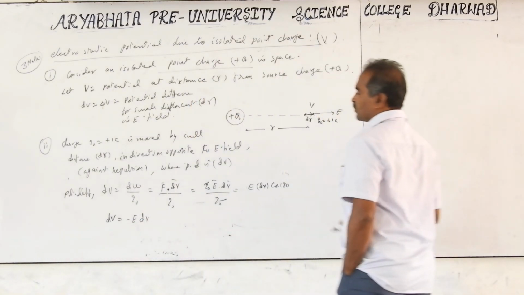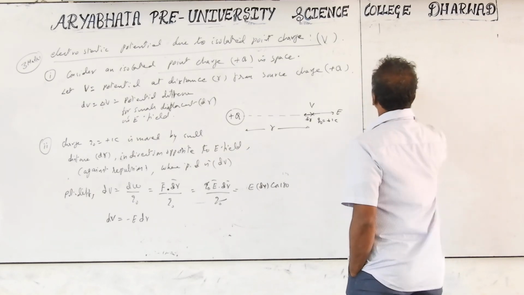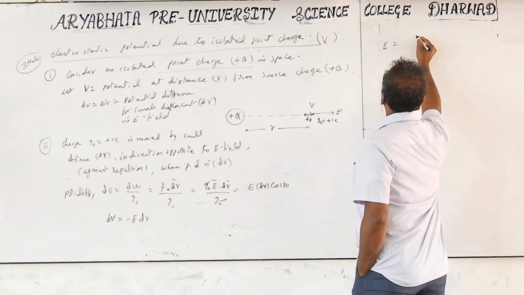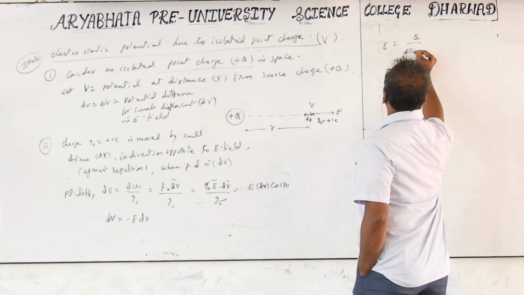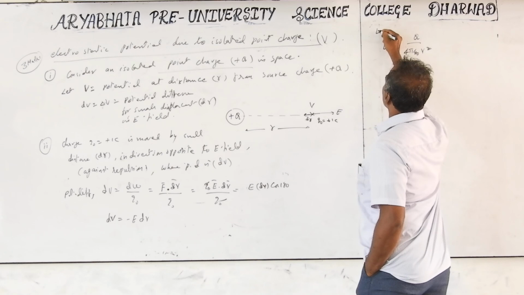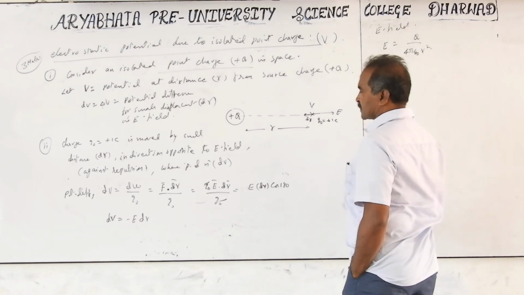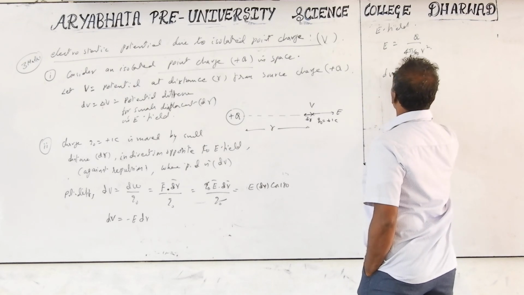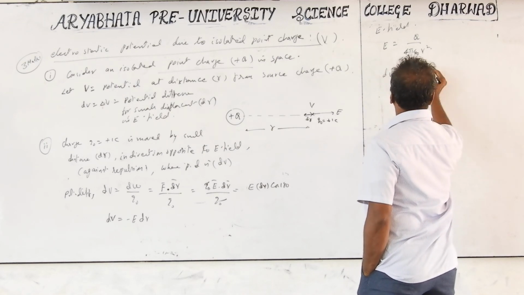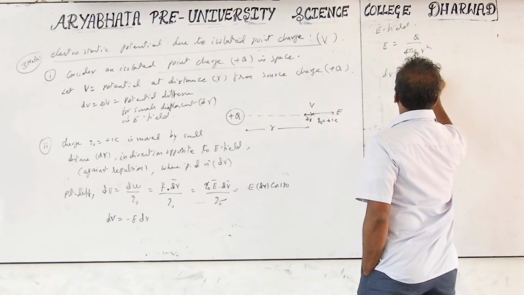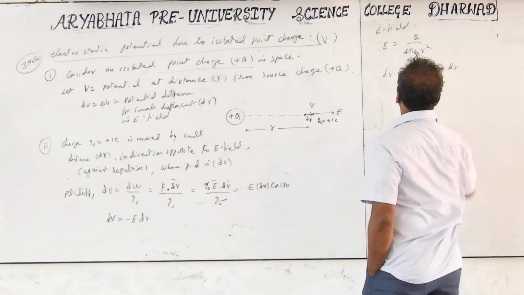But we take the integration, since the potential is what we want. What is E at this place? E is equal to the source charge Q by 4 pi epsilon into distance squared, r squared. The distance is r. Substituting the values, dV is equal to minus Q by 4 pi epsilon into r squared into dr.